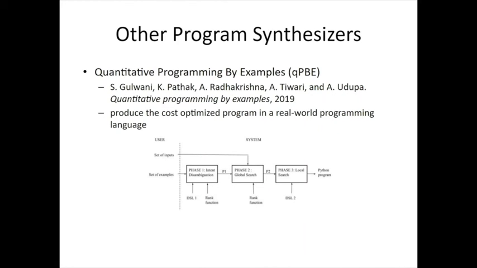The approach involves three phases, as shown in the figure. In the first phase, a standard PBE system such as FlashFill finds the program P1 over DSL1 while satisfying the given input-output examples using a ranking function. The second phase applies a global search to find the program P2 equivalent to the one generated in the first phase. The program generated has to satisfy the set of given inputs, optimized by another ranking function. The final phase rewrites P2 into DSL2, whose grammar is similar to the target language.